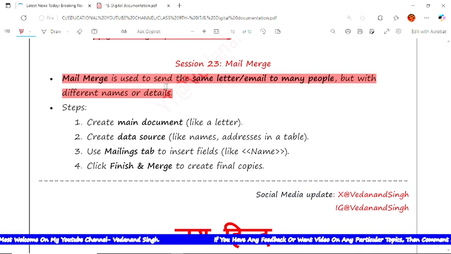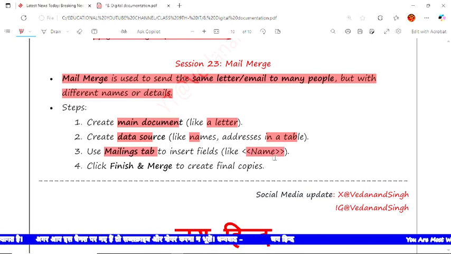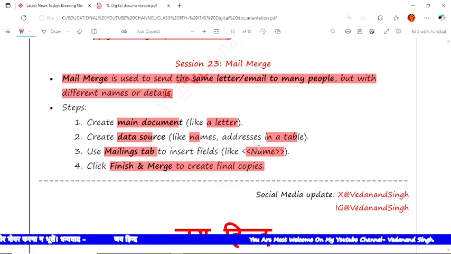Simply what do you do? We first create a main document. Generally we create a main document first with the details in it, like in letter format we have written all these things, and create the data source. Means what do we write in the data source? Names, addresses, in a table. In the table we write it here and use the mailing tab. Here we'll use the mailing tab to insert fields like the name, and click on finish and merge to create the final copies. After that you can send it.